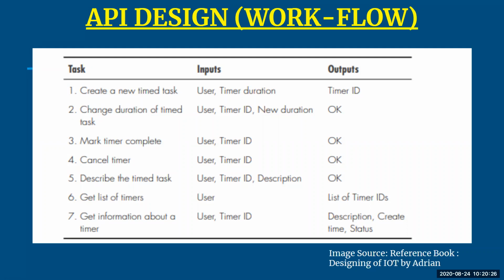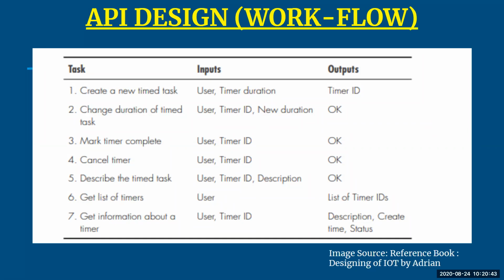When you want to change the duration of the time task, it will take your details, the timer ID, and the new duration which you will set. So once your new duration is set, the output which will be given to you is okay, you are done with it. The new duration has been set successfully.